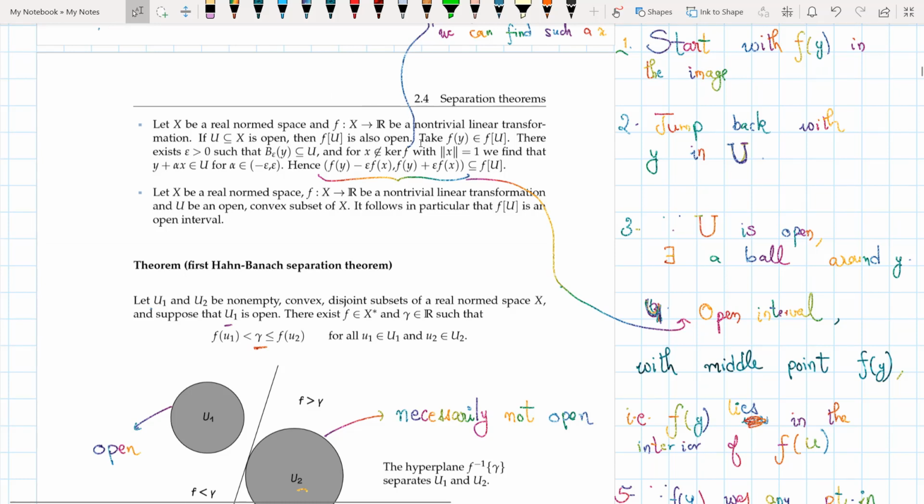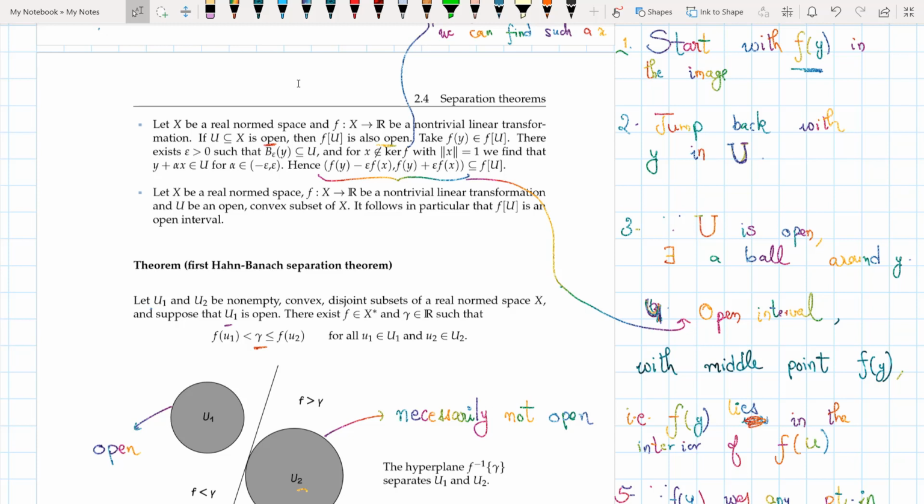Now let X be a real norm space and f from X to R be a non-trivial linear transformation. If u belonging to X is open, then f of u is also open. Now this is my claim. This is what I'm saying, that it maps open sets to open sets if f is my linear transformation.